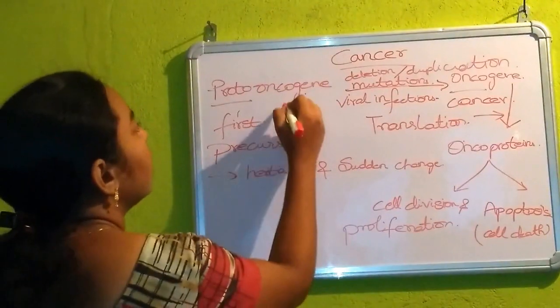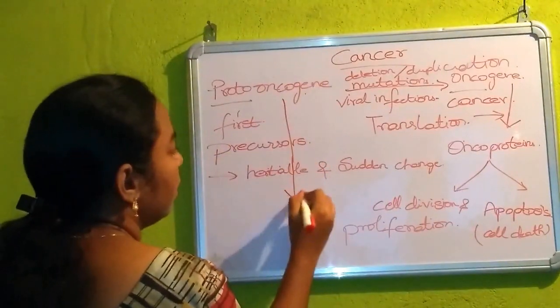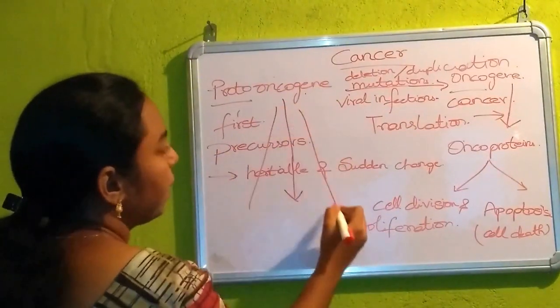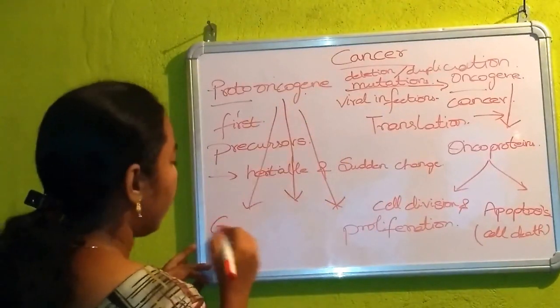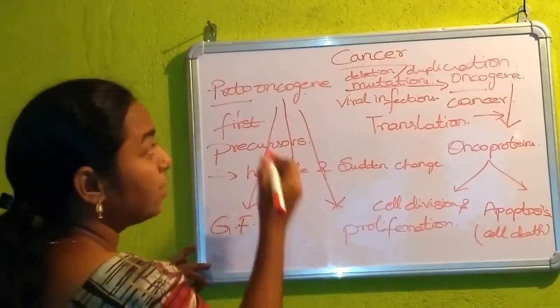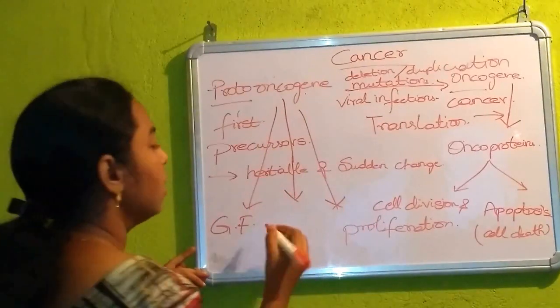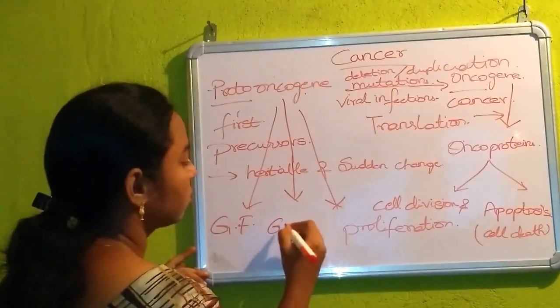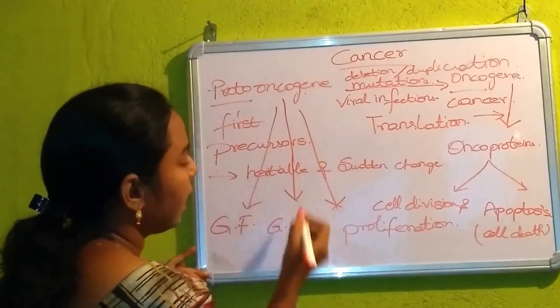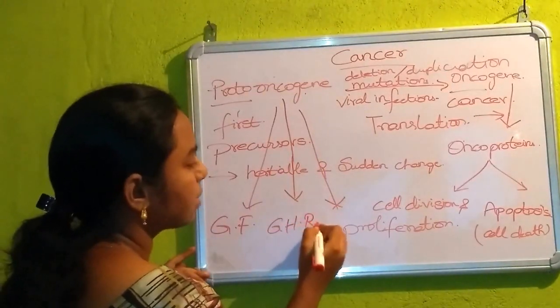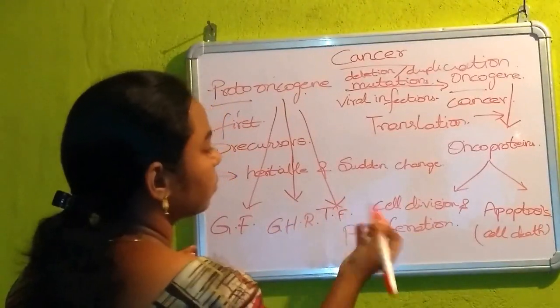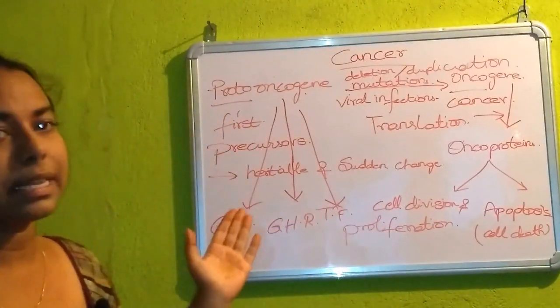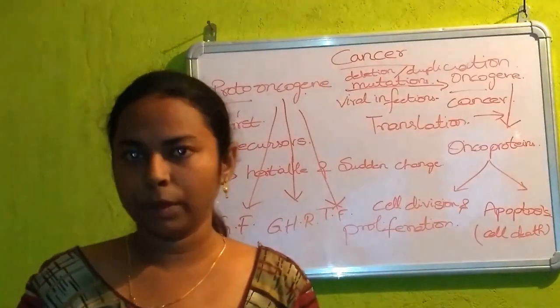It has several roles, such as it acts as a growth factor, and it also has receptors of growth factor hormones. It has growth hormone receptors. It also acts as a transcription factor. So this proto-oncogene is very useful in the human body.